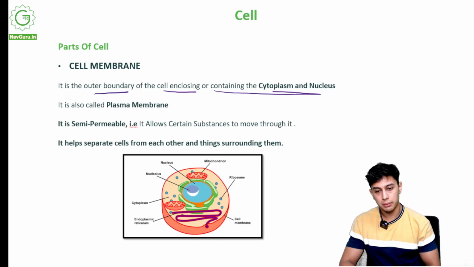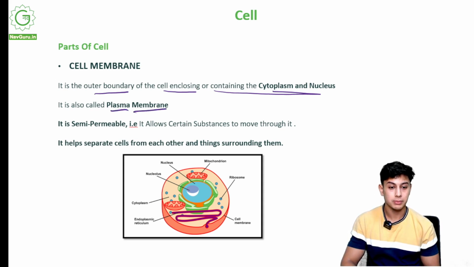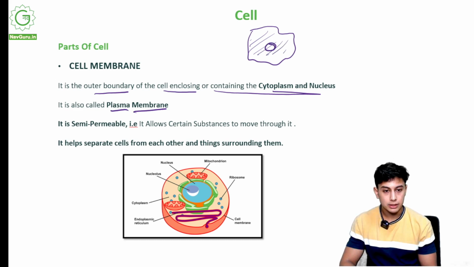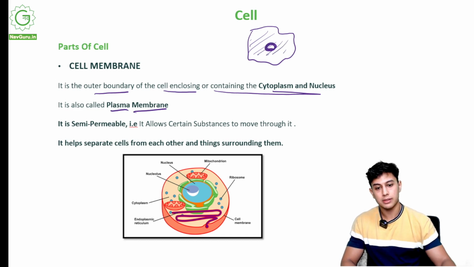This is the cell membrane, also called the plasma membrane. It encloses the cytoplasm and the nucleus. So inside the cell membrane, there is the cytoplasm, which is fluid, and the nucleus.